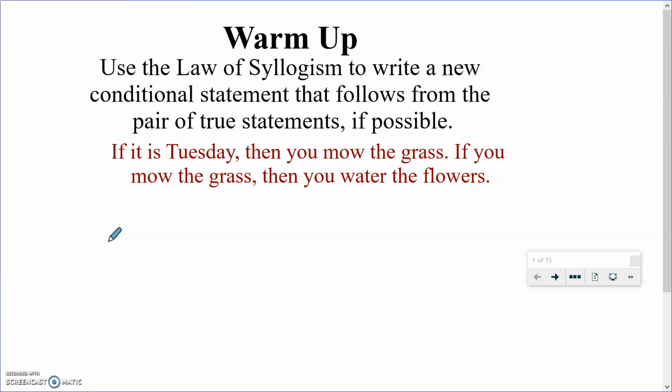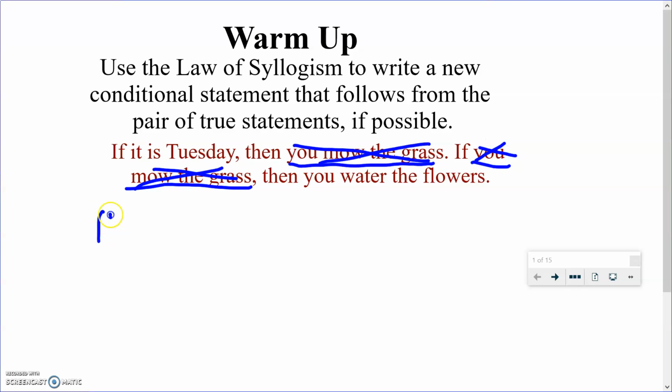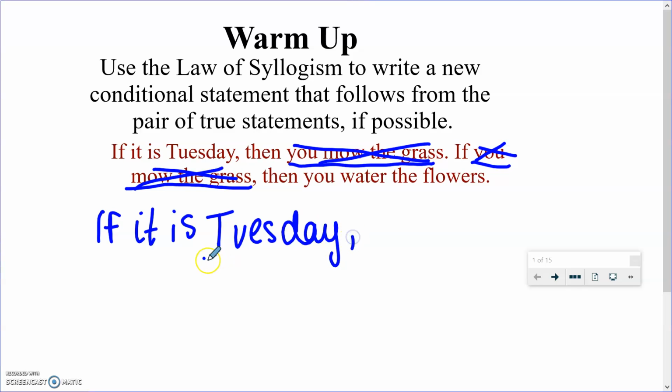The first statement says, if it is Tuesday, then you mow the grass. And then the next statement says, if you mow the grass, then you water the flowers. It's really important that these are exactly the same, and that's when they can cancel each other out. So then our new statement is going to be, if it is Tuesday, then you water the flowers.